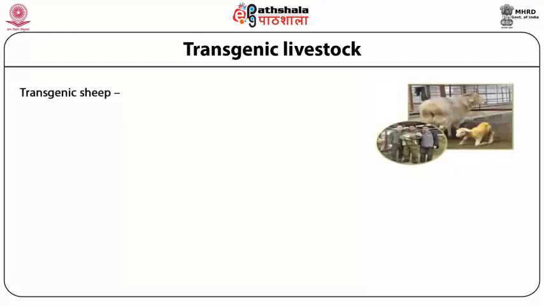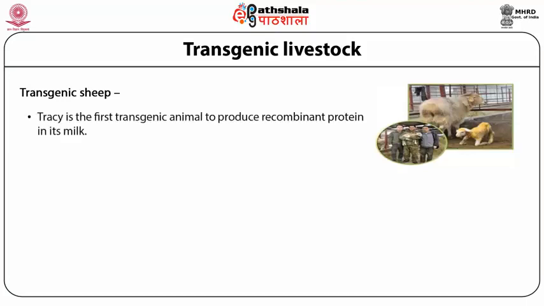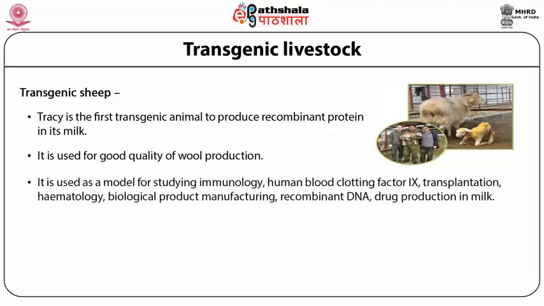Transgenic sheep we have also produced under the transgenic livestock. Tracy was the first transgenic animal to produce recombinant protein in its milk. It was used for good quality wool production. It can be used as a model organism to study immunology, human blood clotting factor 11, transplantation, hematology, biological product manufacturing, recombinant DNA, and drug production in milk.